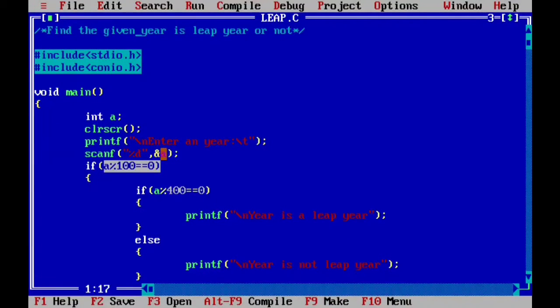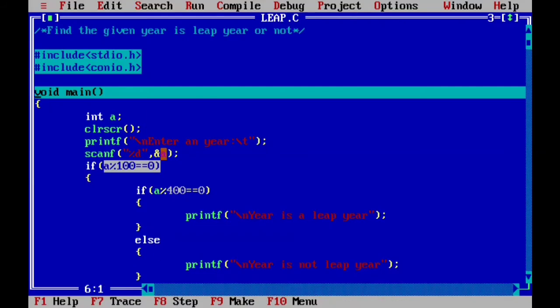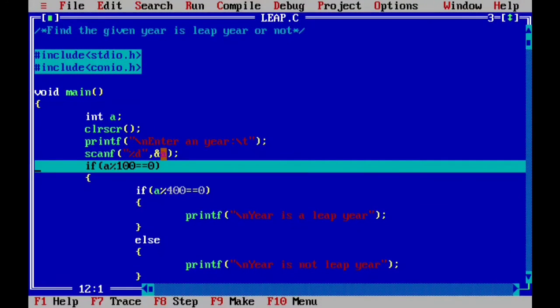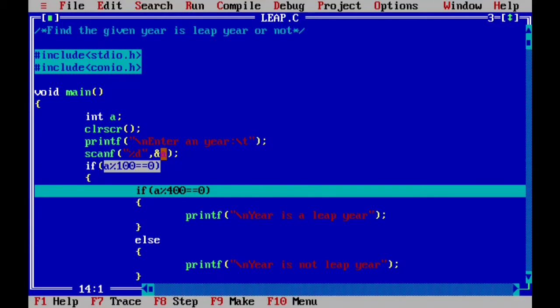Now let's see step by step how it works, right? It will come to main, printf, scanf, and suppose we give 1600. Now 1600 first will be checked by 100, so the remainder will be 0, 0 equal to 0. The if part will be executing, a percent 400, 1600 % 400, right?